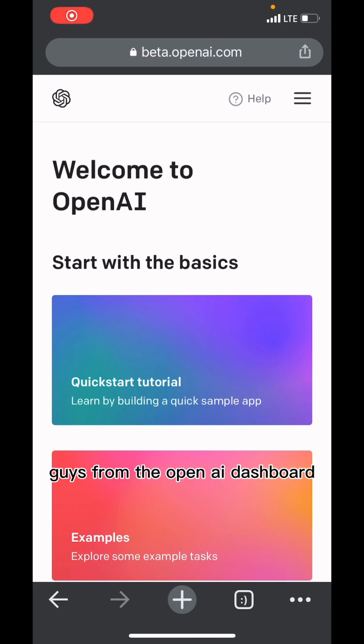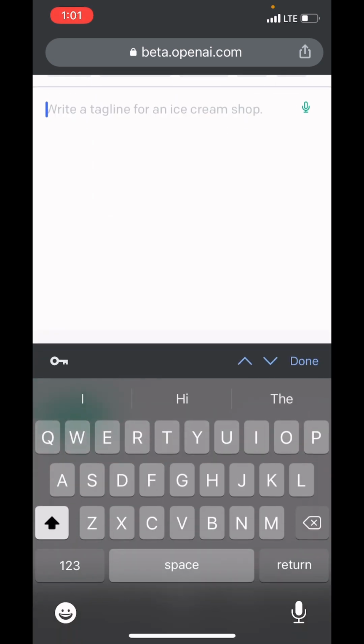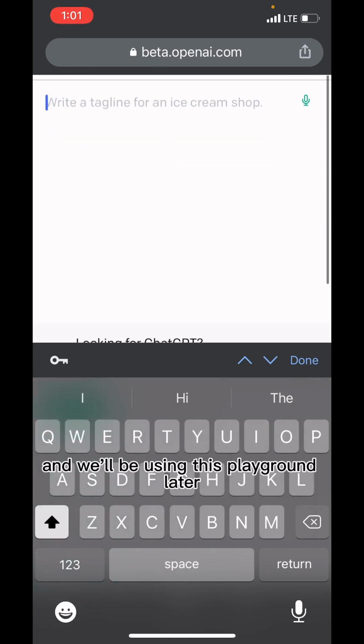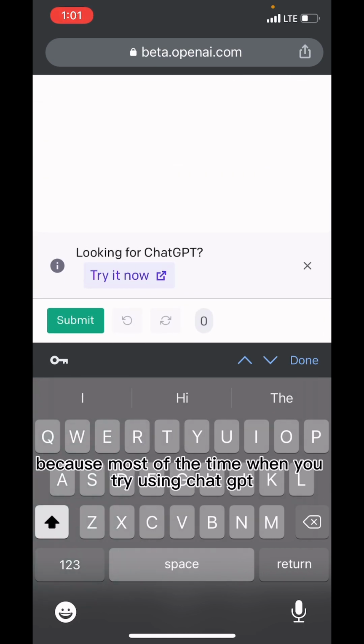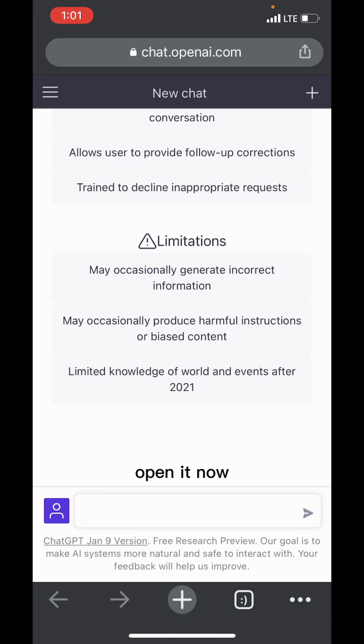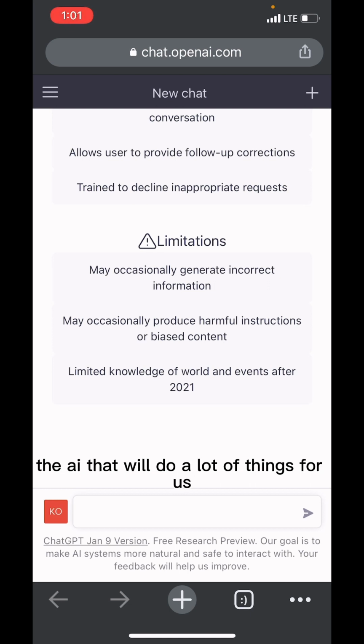So guys, from the OpenAI dashboard, just click this icon and then go to Playground. This is the Playground, and we'll be using it later because most of the time when you try using ChatGPT, it might not be available. But for now we use ChatGPT. Look for ChatGPT, open it, and then you are on ChatGPT. This is the AI that will do a lot of things for us.